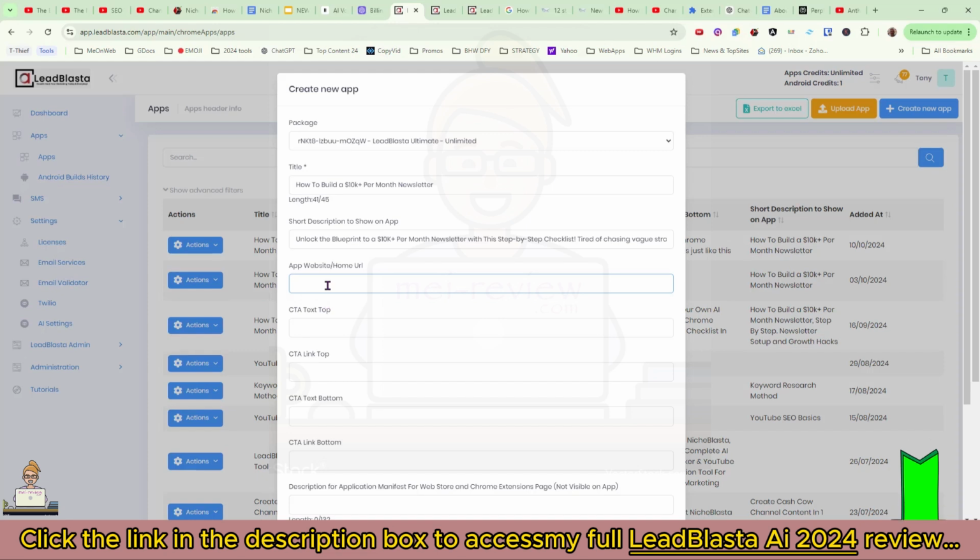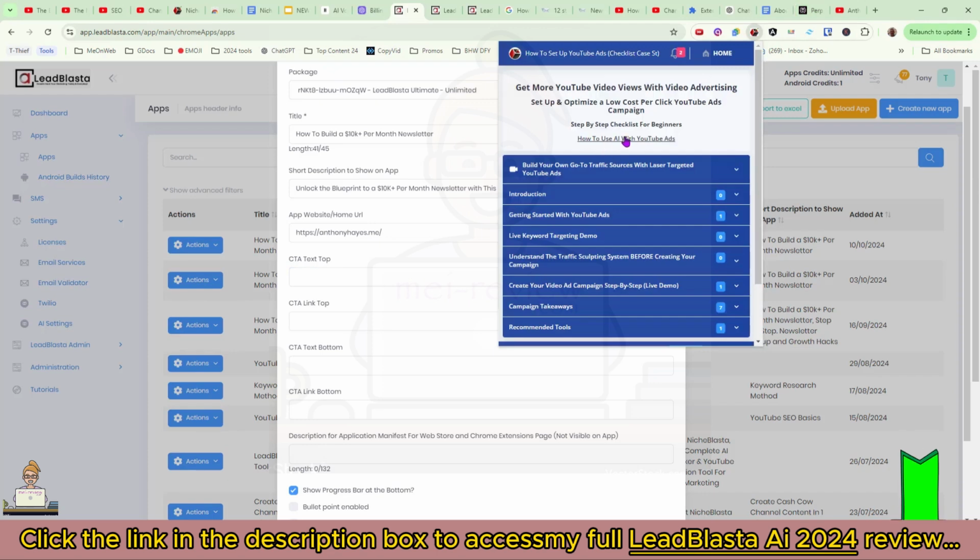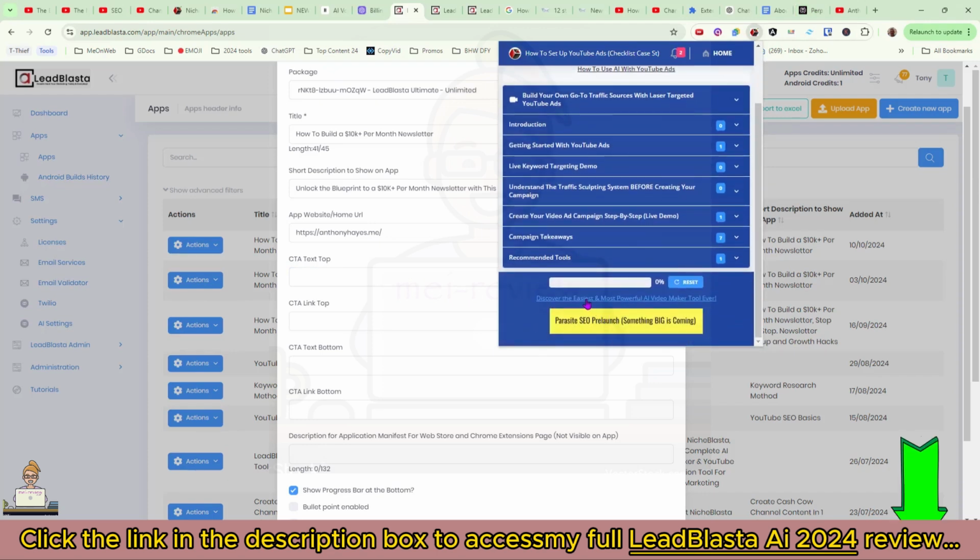Let me just write this by hand. I'll just put my main website in here, and now we can put CTA text top and bottom as well. That's the hyperlinks that you can see here when we open it up. Here's the first hyperlink, here's the second hyperlink.